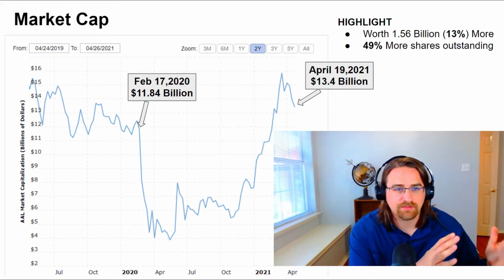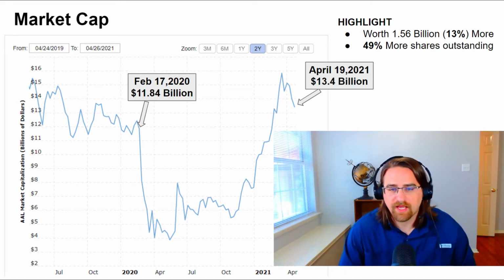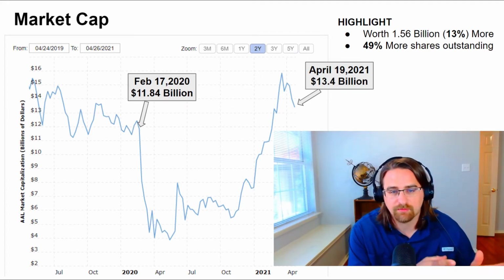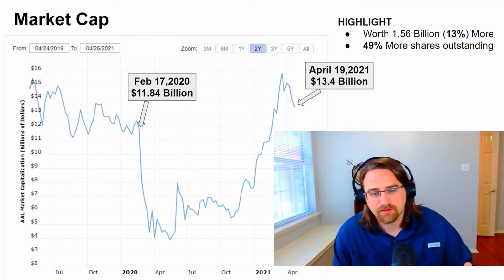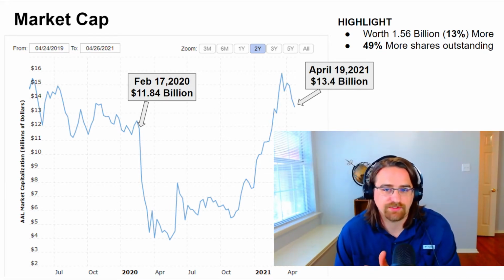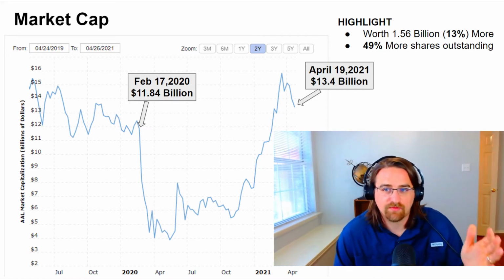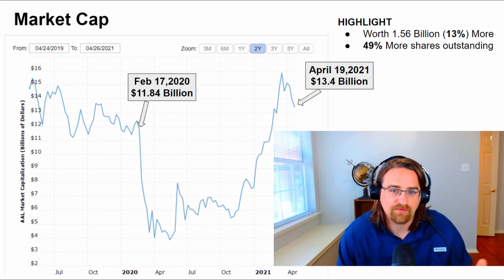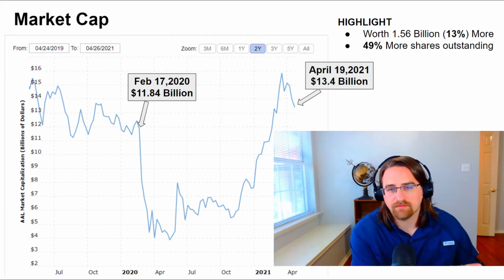All right, so this leads me into market capitalization. Now we know, as we discussed earlier, market cap is the share price times the number of shares outstanding. So if we look at this chart over a 2-year time period, we can see that on February 17th of 2020, the market cap was around $11.84 billion. Move forward to April 19th of 2021, that market cap's around $13.4 billion. Now, that would indicate that American Airlines is worth about 13% more, or $1.5 billion total market cap, higher than they were right before the pandemic started.